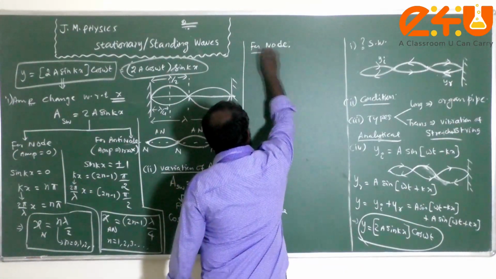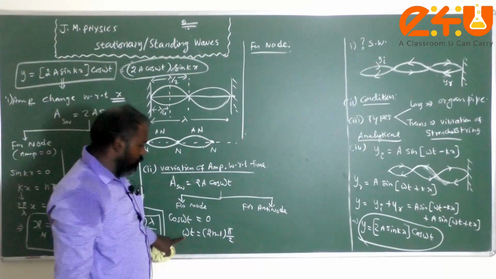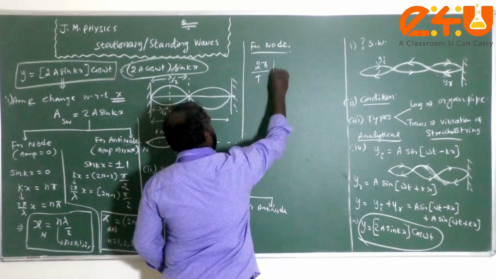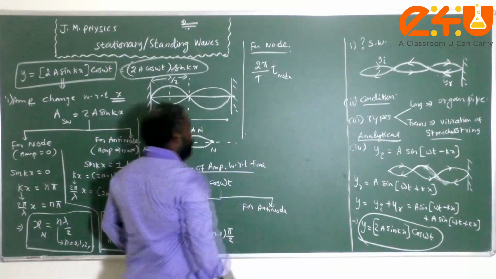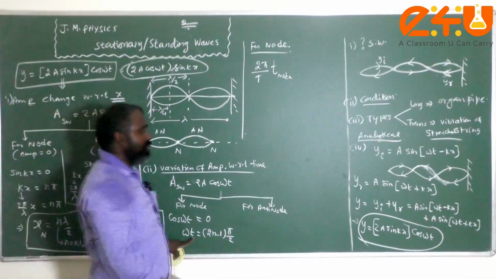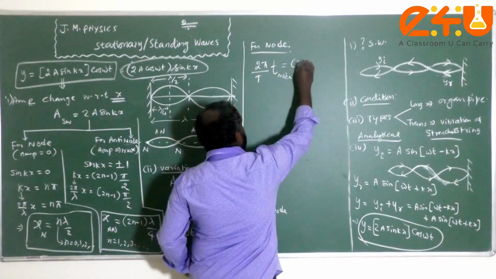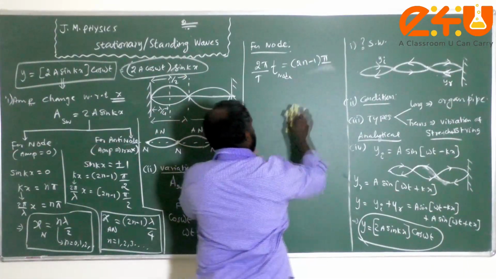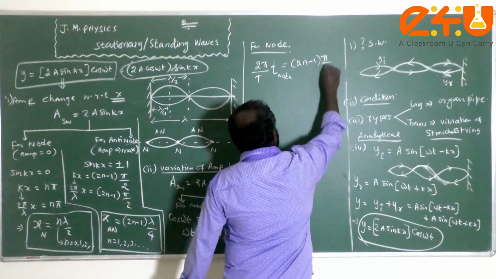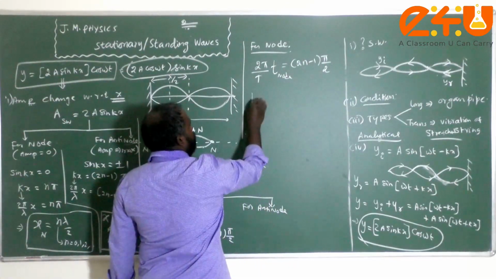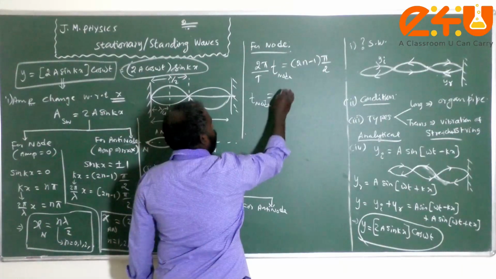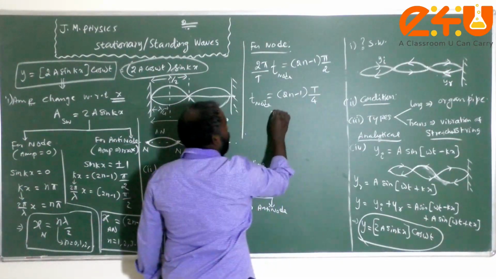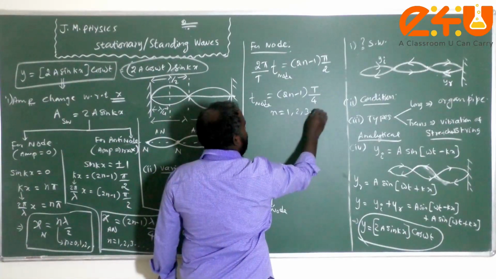So from this, for a node, omega is nothing but 2 pi by T. Therefore 2 pi by capital T times T node, where T node is the time for formation of the node, is equal to (2n minus 1) pi by 2. So we just cancel the terms. Then T node is equal to (2n minus 1) T by 4, where n is 1, 2, 3, etc.